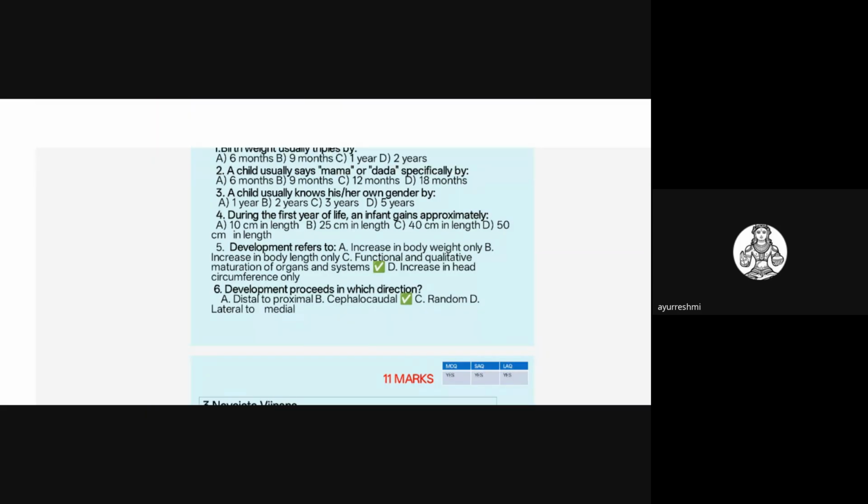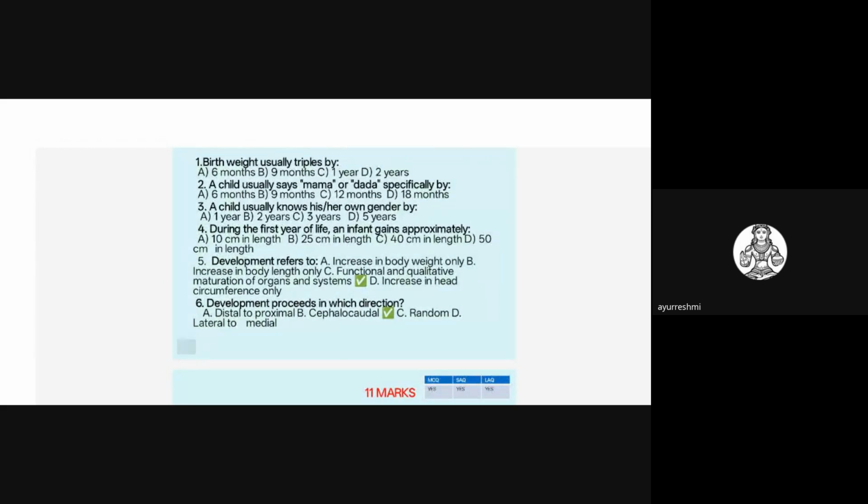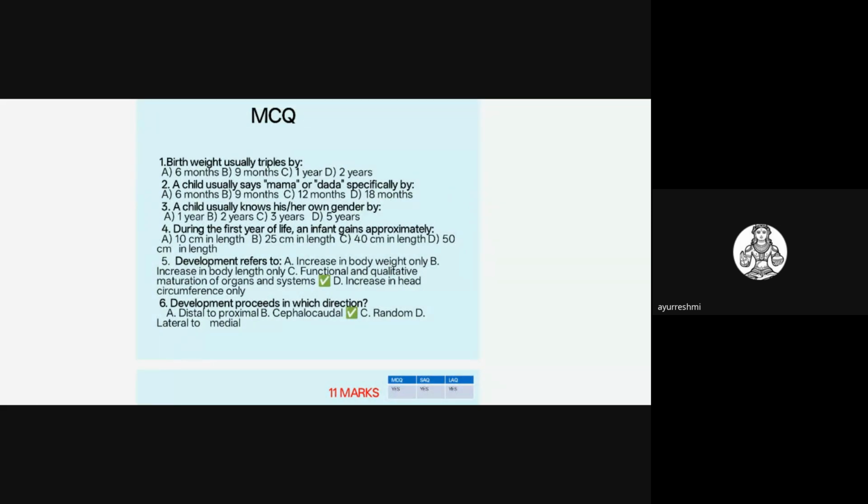During the first year of life, how much height will an infant gain, they will ask. So directly they won't ask what is the height of a 1 year old. So they may ask, you should not write 1 year, first year of life.